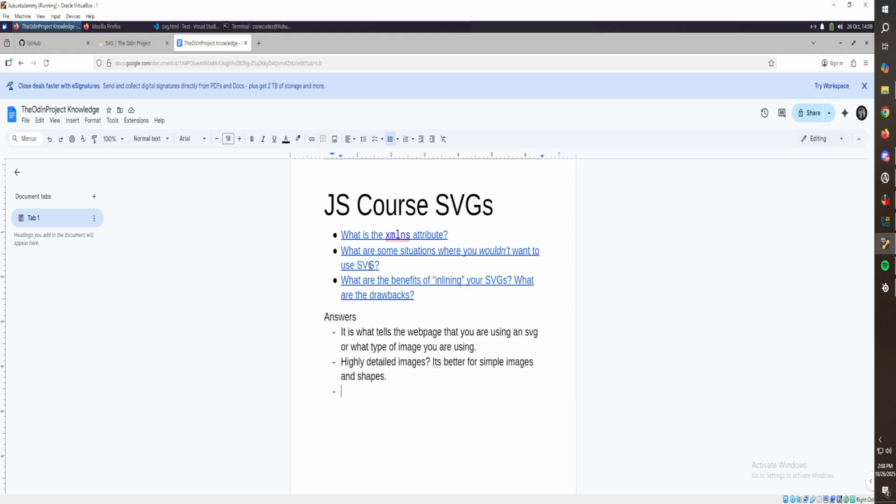What are the drawbacks? So inlining SVG allows your code with JS to manipulate the art, I guess, or the image, maybe the image is better, but can come at a drawback that it can delay HTML on the page.